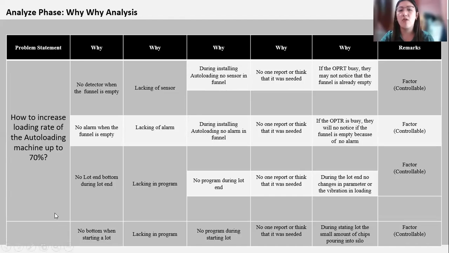It is also controllable. Then, no lot end button during lot end, and no button when starting a lot, lacking in program. There's no parameter before that we need to click if lot end or starting a lot. No program during lot end and no program during starting lot. No one thought or reported that it was needed. During the lot end or the start, there are no changes to the parameters. Then the factor is controllable.